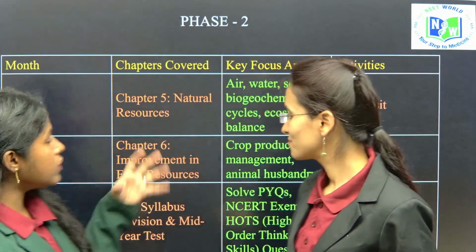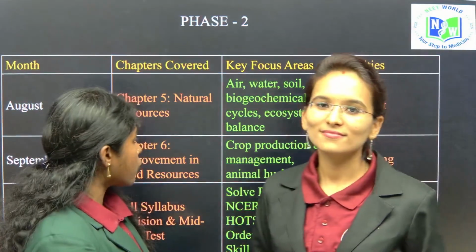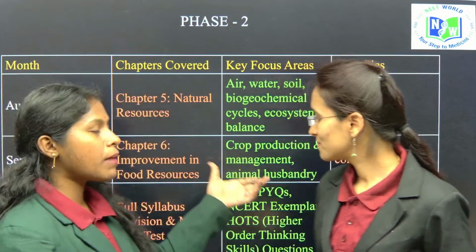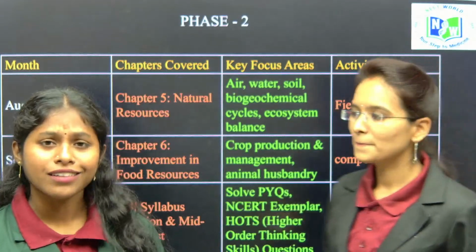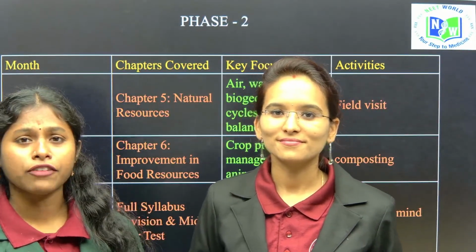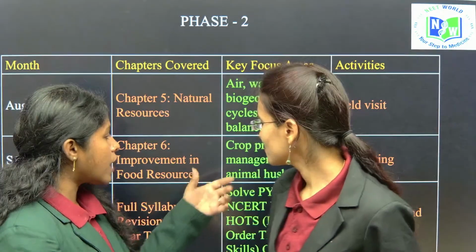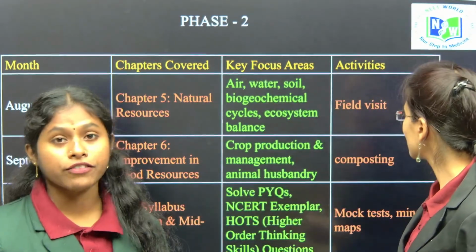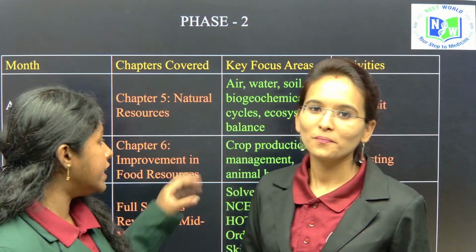Here you focus on the key areas of crop production and management and animal husbandry. From crop production and management, you have to remember the 7 agricultural steps. And in animal husbandry, you learn in detail about poultry farming and beekeeping.